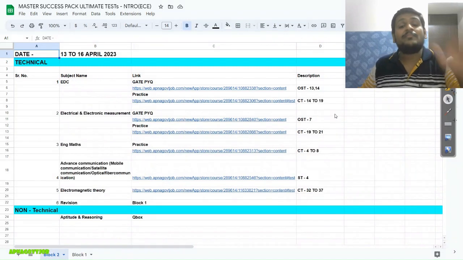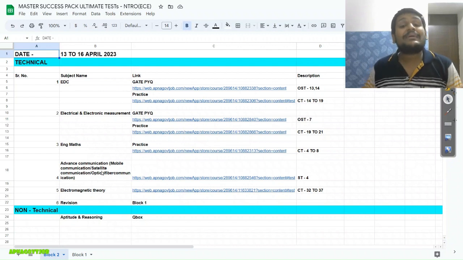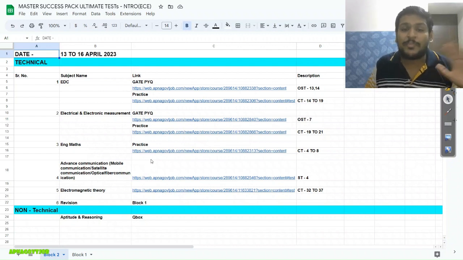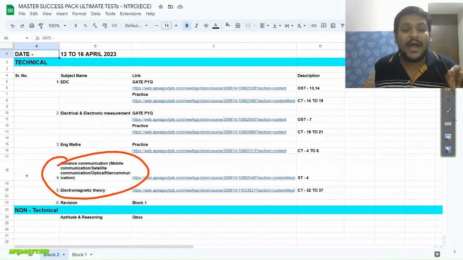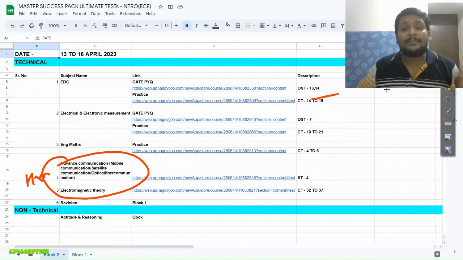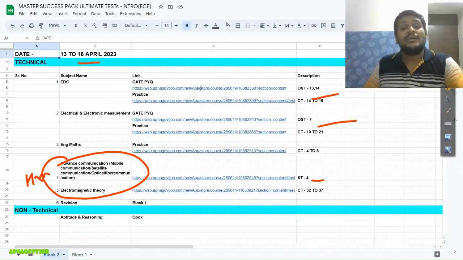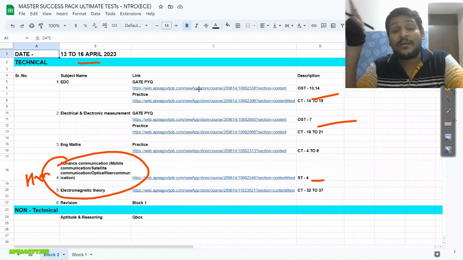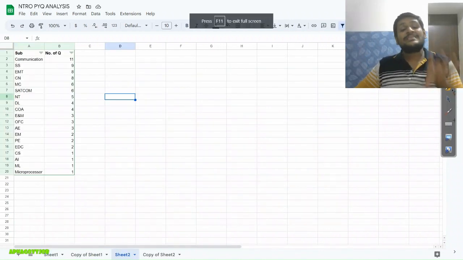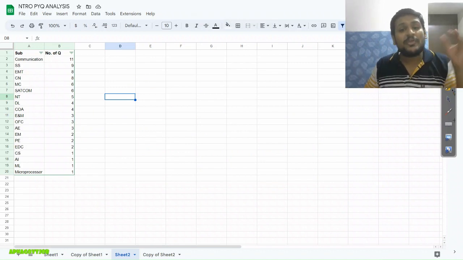Okay, in block 2 also, if you observe, EDC, then measurement, okay, engineering mathematics, advanced communication, that is mobile communication, SATCOM, optical, and electromagnetic theory. Okay, again you can see two subjects we are taking from high weightage and other subjects we are taking from low weightage. Okay, like that we are doing. And I hope you are already practicing as per this, because on 16th April we will move towards block 3, right?